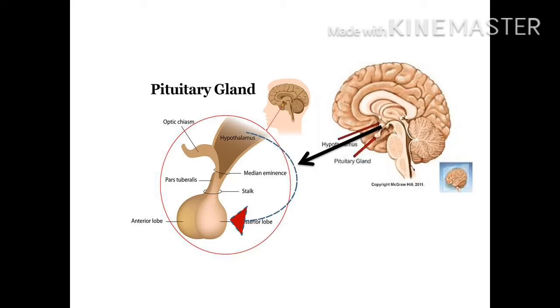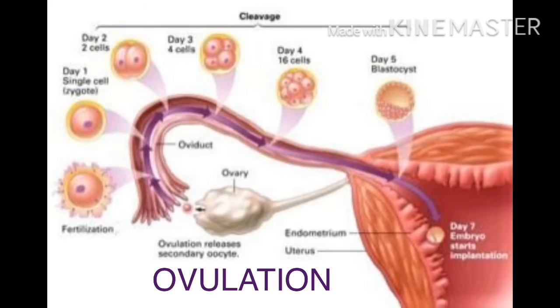Next, the ovulation. Ovulation is the second phase of the ovarian cycle. This ovulation occurs at the 14th day of the menstrual cycle. When the follicle is matured, the estrogen hormone continues to increase. This estrogen hormone will stimulate the anterior pituitary gland to release the luteinizing hormone.